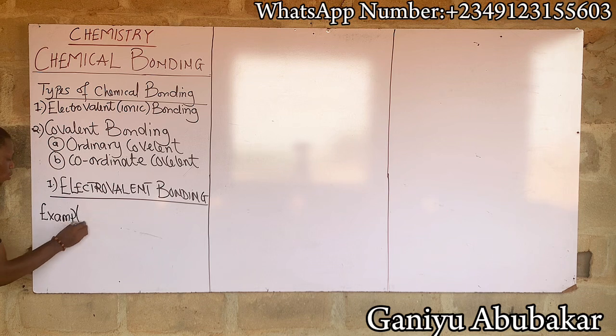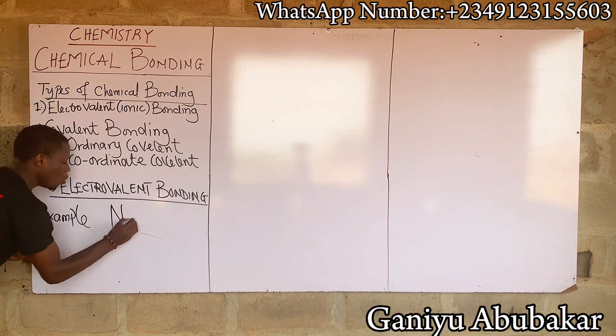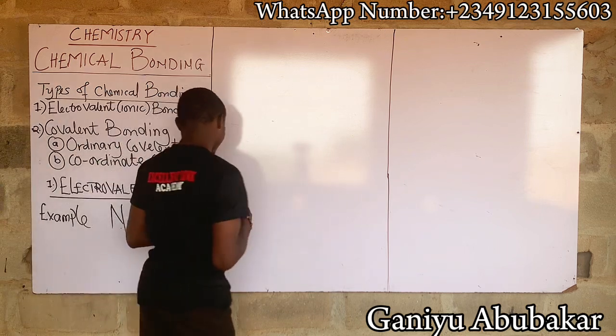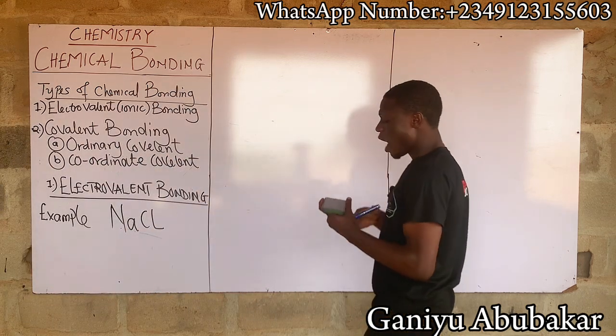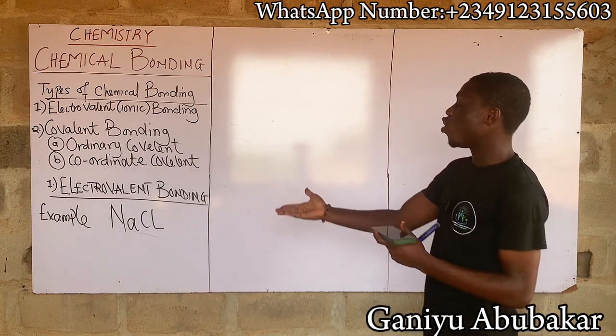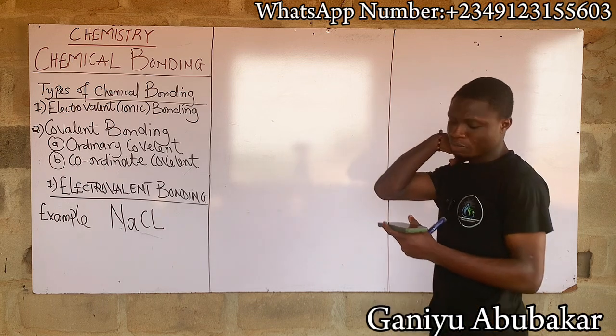We are asked to consider the kind of bonding. Is it electrovalent bonding or covalent bonding? Let's see how we get this done.